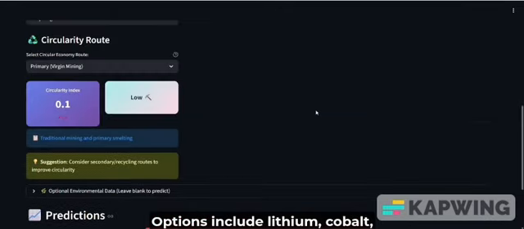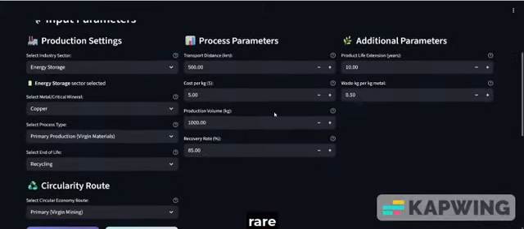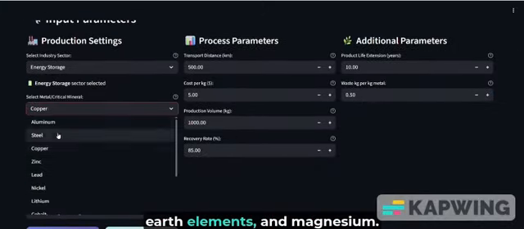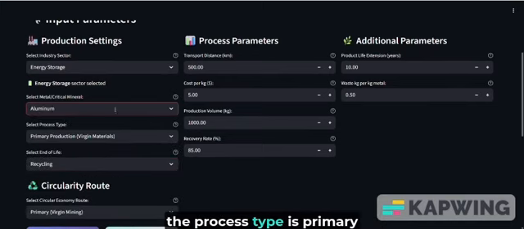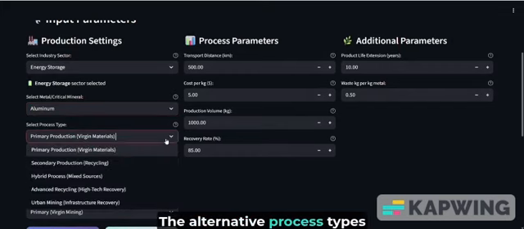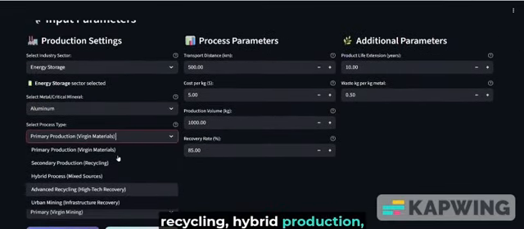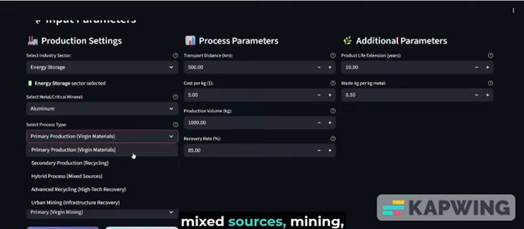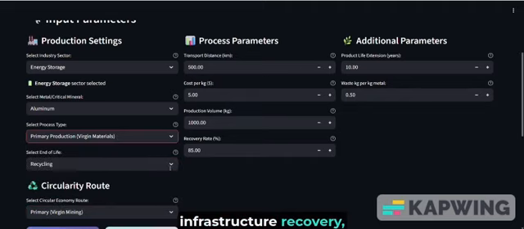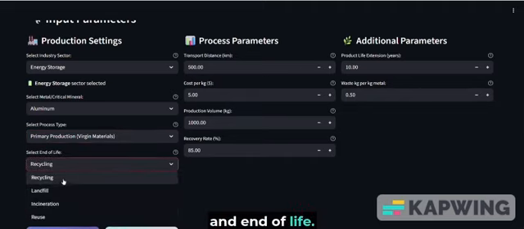Options include lithium, cobalt, rare earth elements, and magnesium. For our baseline, the process type is primary production virgin materials. The alternative process types are secondary production, recycling, hybrid production, mixed sources, mining, infrastructure recovery, and end of life.